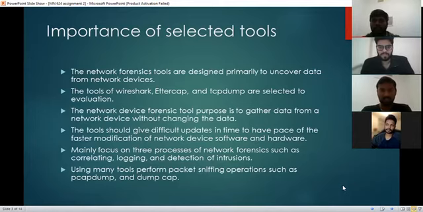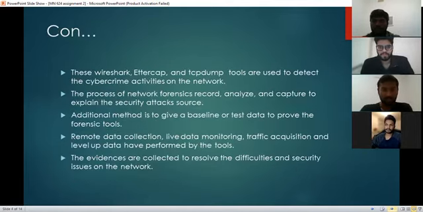These tools mainly focus on three things: correlation, logging, and detection of intrusions. Using these tools, we can perform TCP dump and dumpcap and many other sniffing operations. These tools are mainly used to detect cybercrime activities that happen on the network or on software or hardware devices.